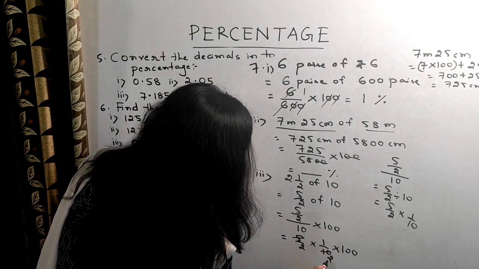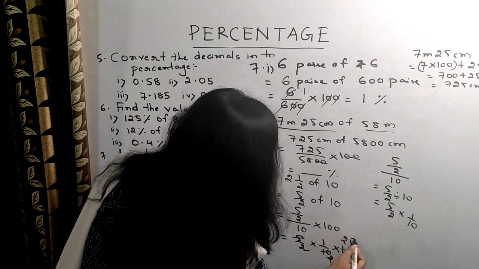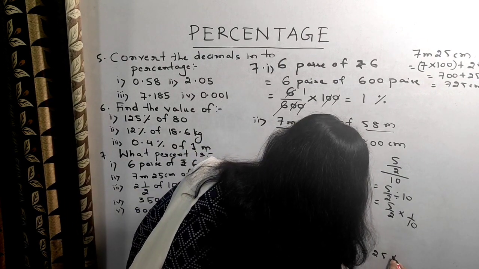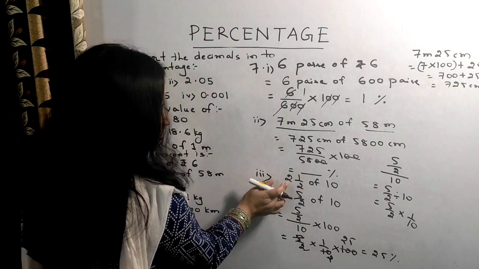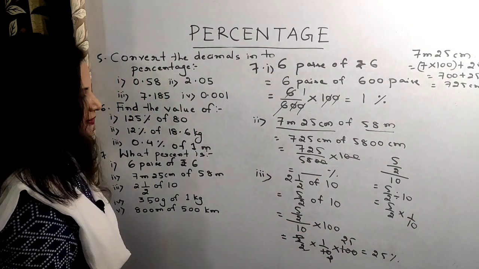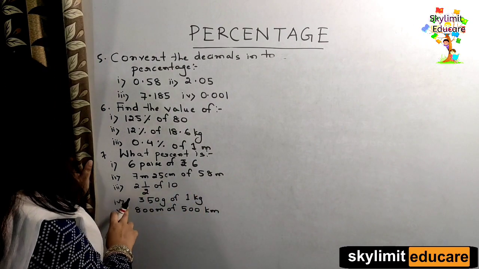So you have here 4. 2 2s are 4. So 4, 25. Right. So we got here 25%. I think that is getting clear with everyone. So when you're having a fraction like this, solve in this way. Clear? Now let's come to bit number 4.